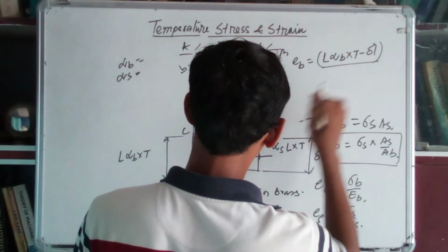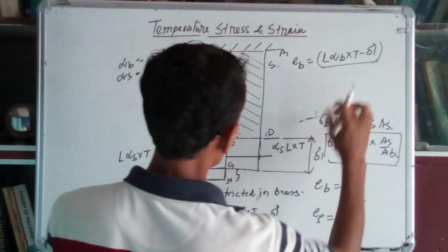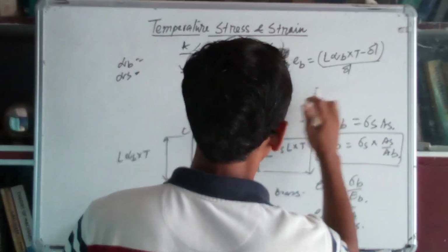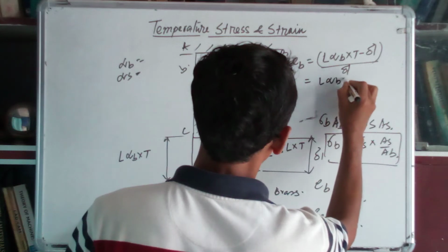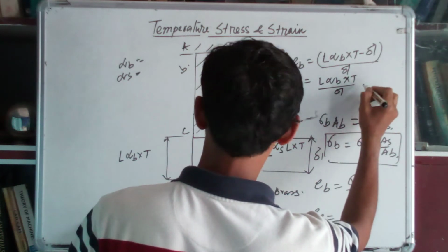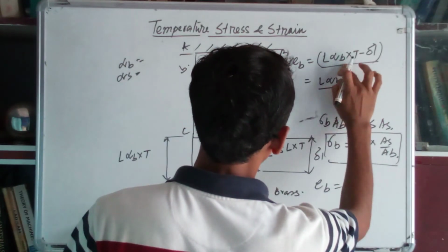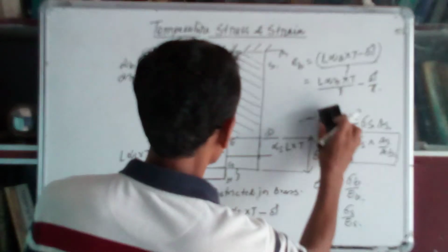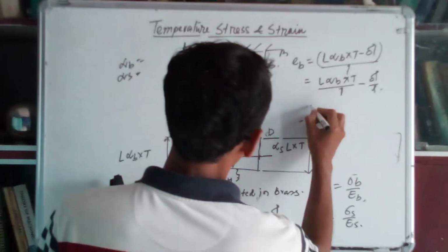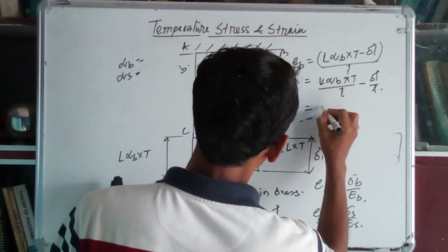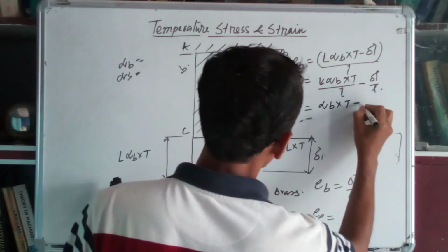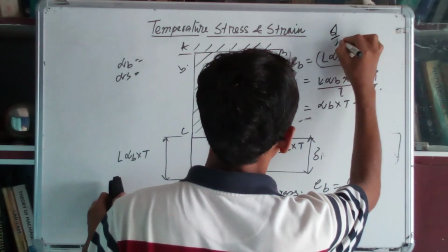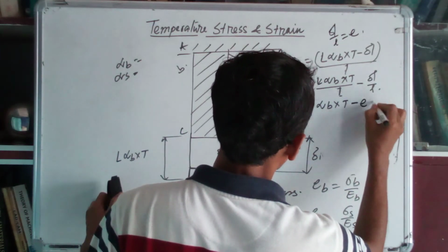Original length is L. So L into alpha b into T minus del L by L. The L's cancel, so alpha b into T minus del L by L. Del L by L we can write as the strain, so that is equal to strain.